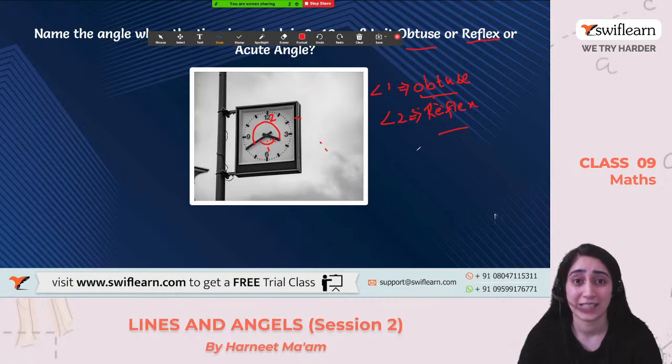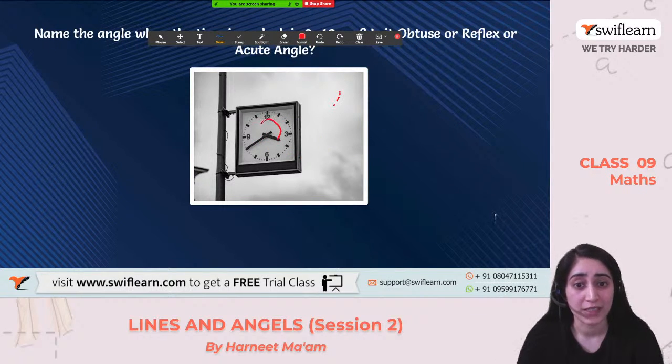Okay, now I'll tell you how to do it. See, the angle is always and always calculated anti-clockwise, like this way. So if I'm talking about any angle, that means I'm talking about this angle. I'm not talking about this angle at all, unless and until I specify and give the names. In this case, what will be the angle now? Will it be obtuse or reflex? Okay, I'll help you with some more detail. Let's make a straight angle first.